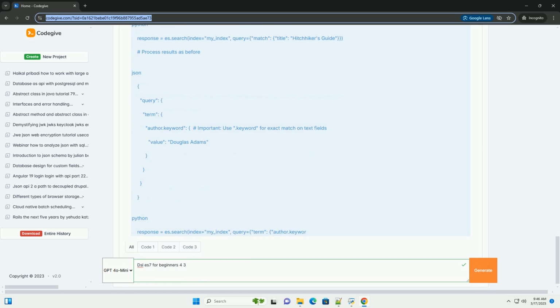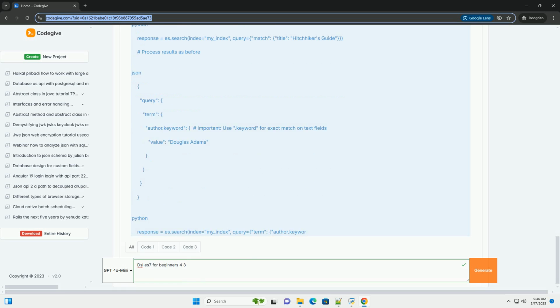Match query, full text search. The match query is used for full text search. It analyzes the query string and searches for matching terms in the specified field. It's suitable for searching text fields like title or description. Important: the match query uses the analyzer defined for the field. The default analyzer tokenizes the input text, splits it into words, converts to lowercase, and removes stop words.